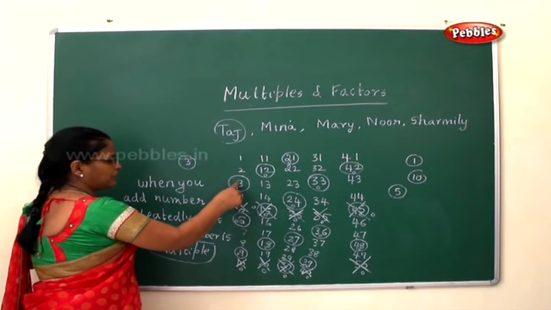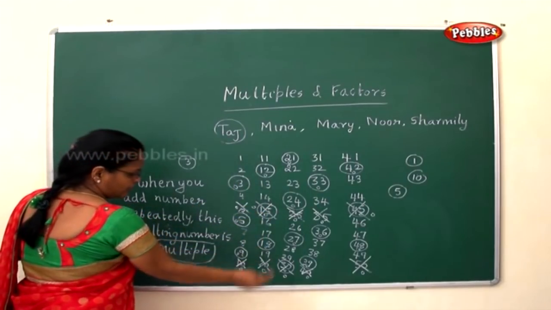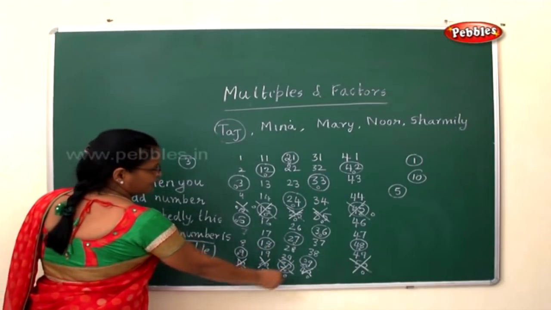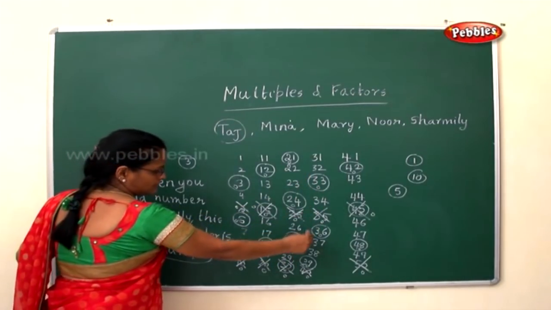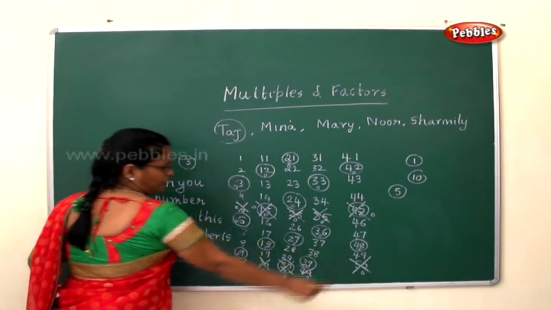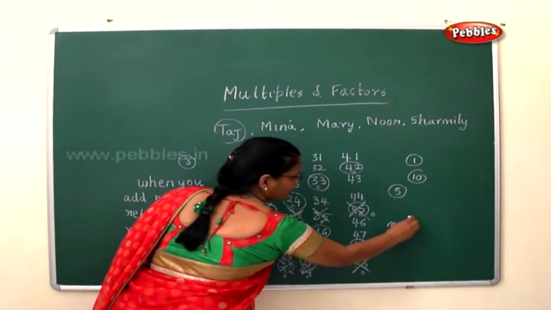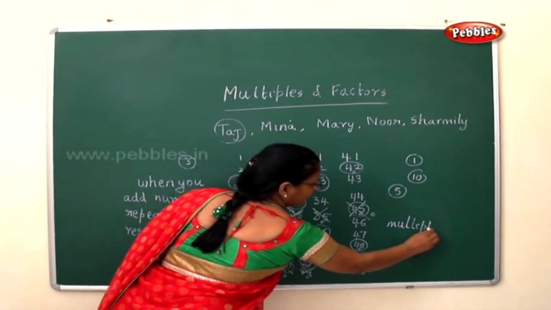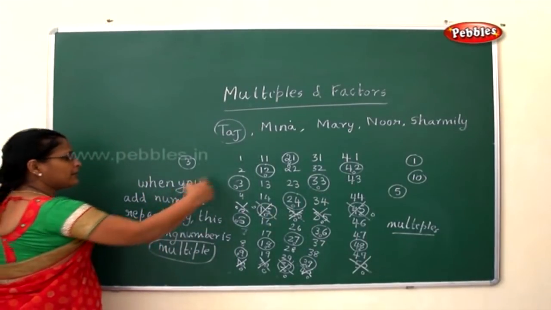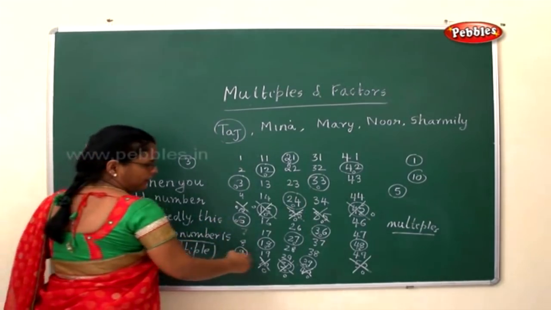Multiples of 3 are 3, 6, 9, 12, 15, 18, 21, 24, 27, 30, 33, 36, 39, 42, 45 and 48. Once again, what is a multiple? When you add the number repeatedly, the resulting number is called a multiple.